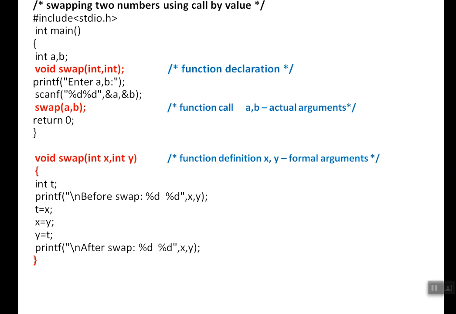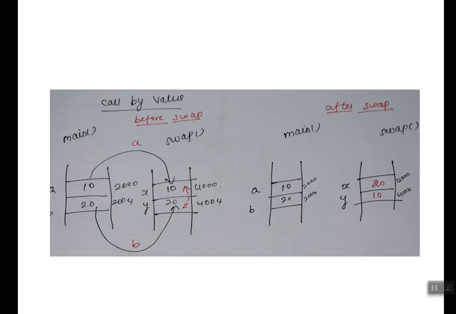Right. So what we are doing is calling a function, and there we are writing the code for swap. So what content will get swapped, either a and b or x and y? Yes, only x and y will get swapped, since a and b are local to main and x and y are local to the swap function, right? Here we are reading and passing, and here only the swapping is happening. So x and y will get swapped, but a and b will remain the same. This diagram will give you a clear idea about it.